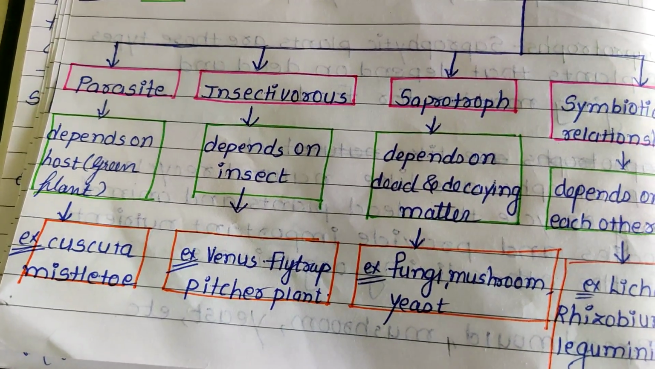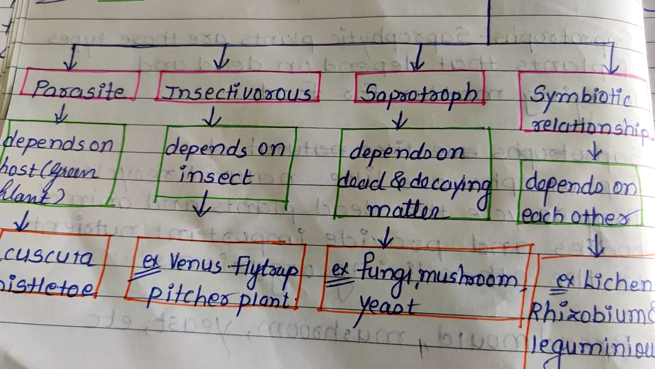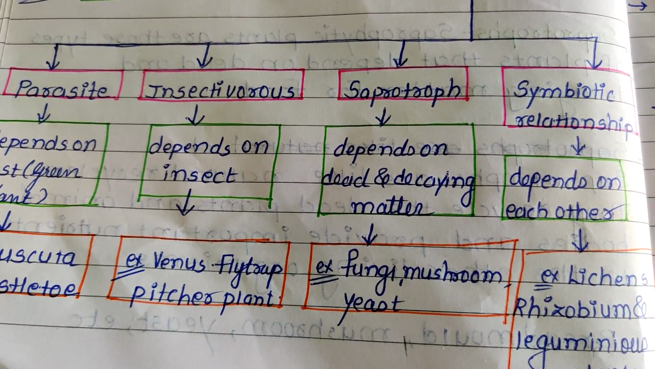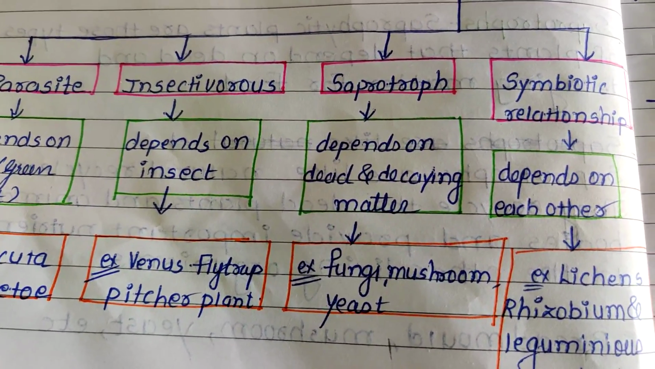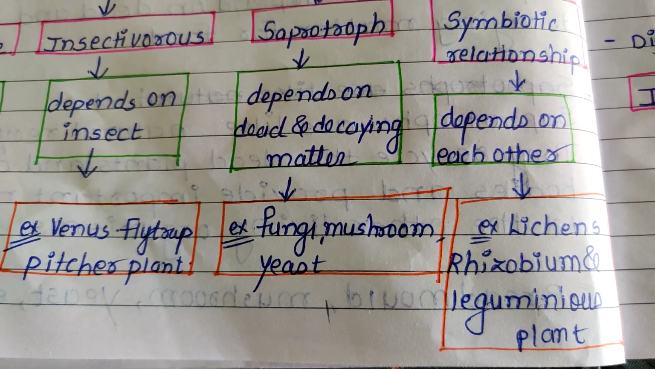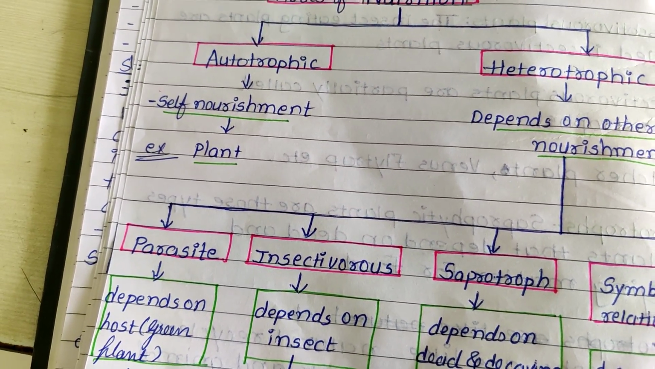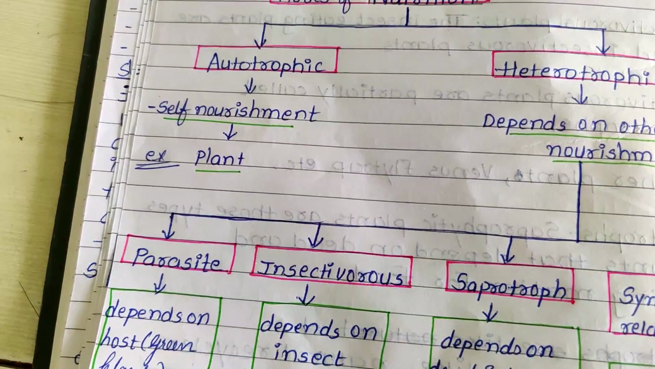The example of parasite is Cuscuta, mistletoe. Insectivorous examples are Venus flytrap and pitcher plant. Saprotroph: fungi, mushroom, yeast. And symbiotic examples are lichen, Rhizobium and leguminous plant. So this is the recapitulation of chapter 1, nutrition in plants.